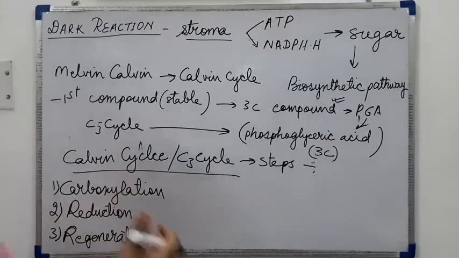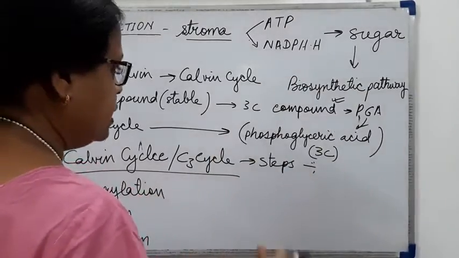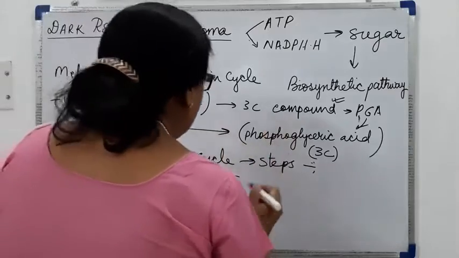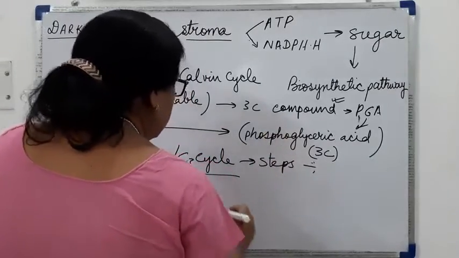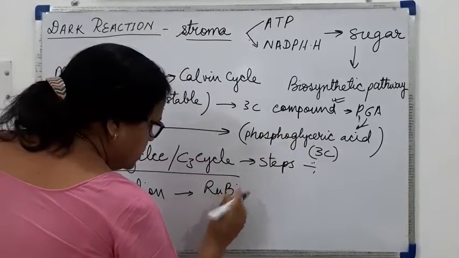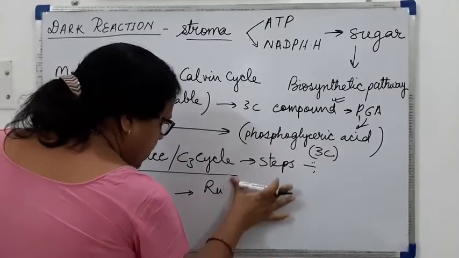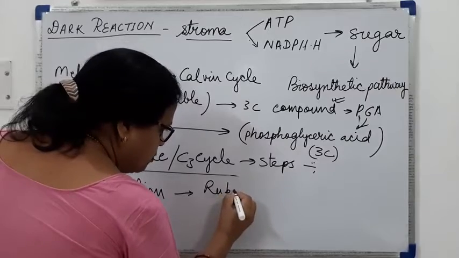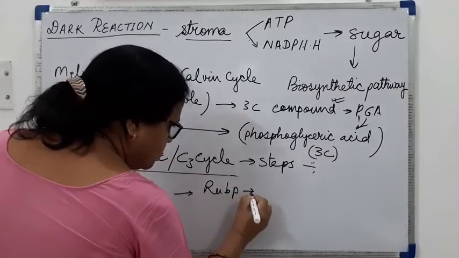So, the carbon dioxide is accepted by the compound RUBP. This you have already studied in class 10, that the CO2 is accepted by RUBP.